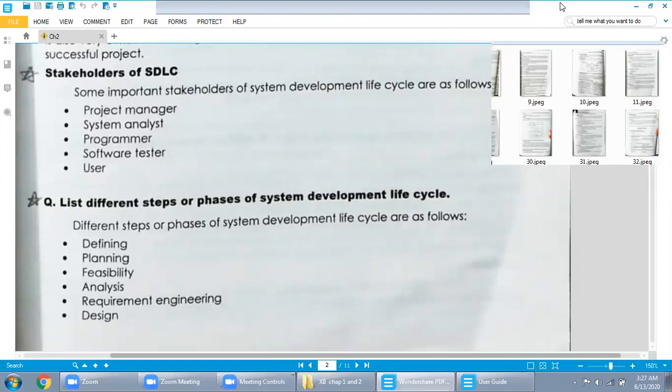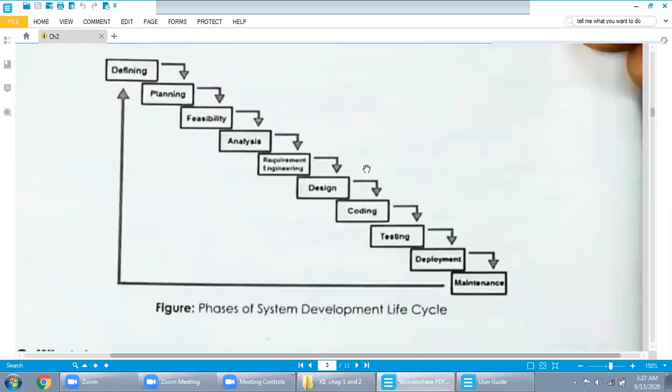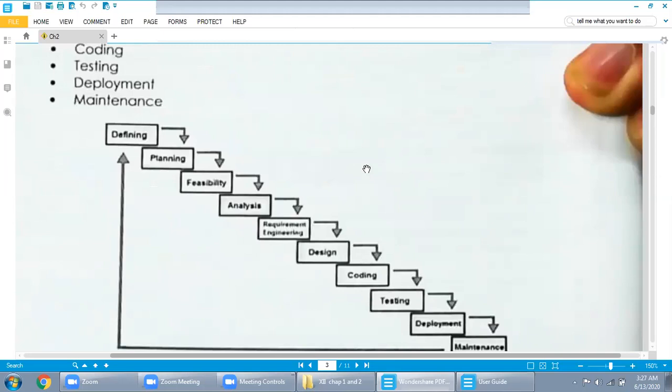Over there: defining, planning, feasibility, analysis, requirement engineering, design, coding, testing, deployment, maintenance. This is the major diagram of chapter number 2, SDLC, where the output of each phase is the input to the next phase.